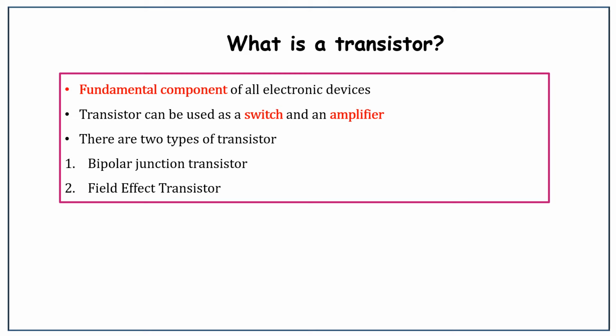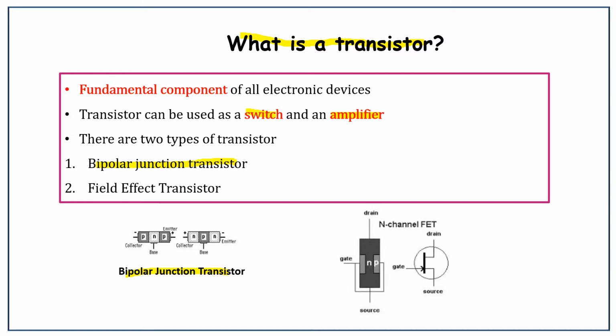Before seeing single electron transistor, first let us see what is a transistor. In electronics, transistor is a very important device. The main usage of transistor is it can be used as a switch and amplifier. There are two main types of transistor. The first one is the bipolar junction transistor, which means the PNP transistor and NPN transistor. The main parts of this bipolar junction transistor are collector, base and emitter.